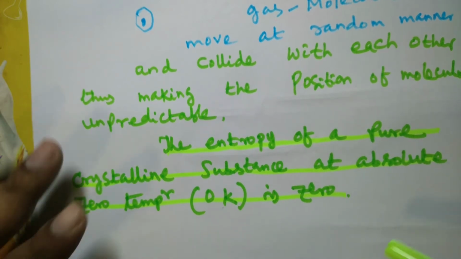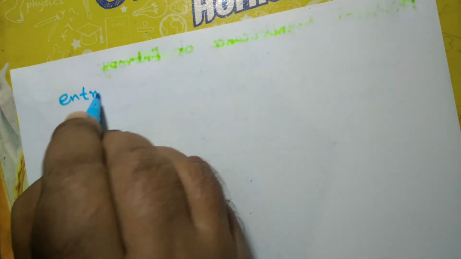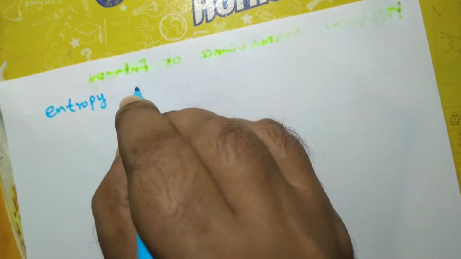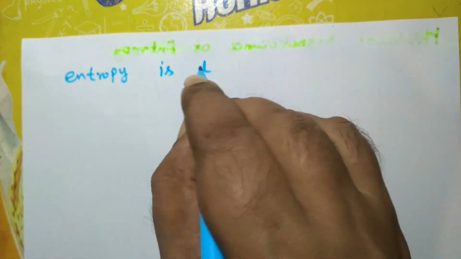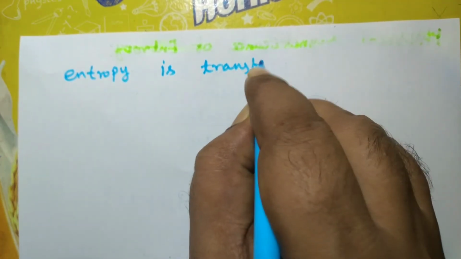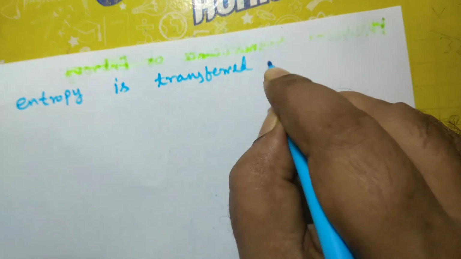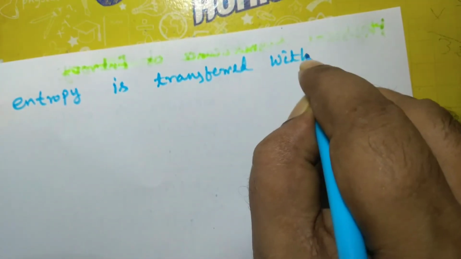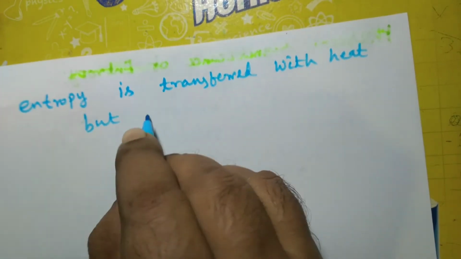And another thing is that with the transfer of heat, why is entropy transferred with heat but not with work?